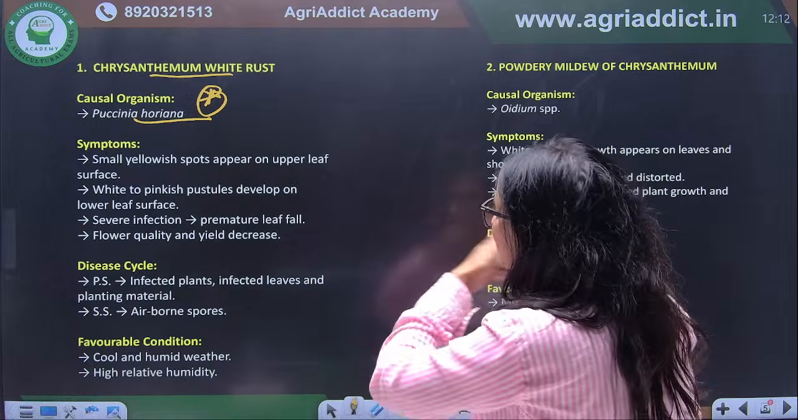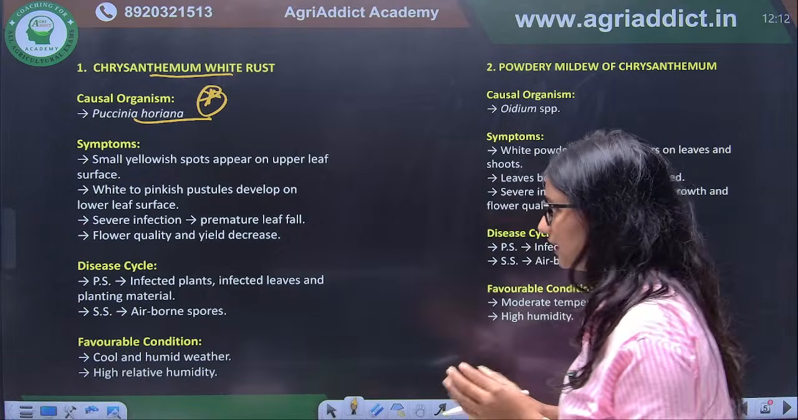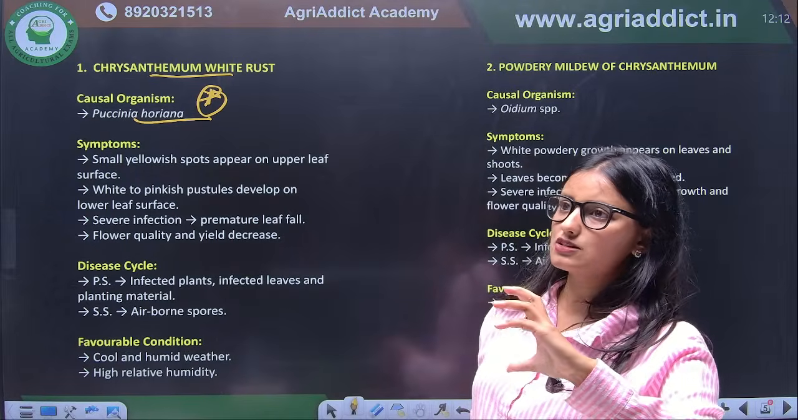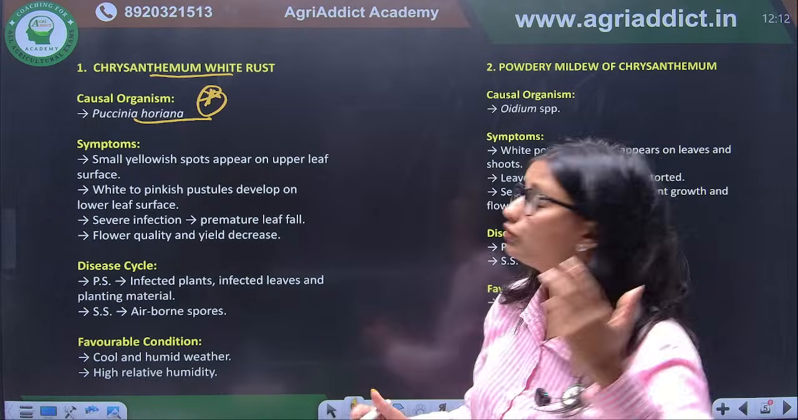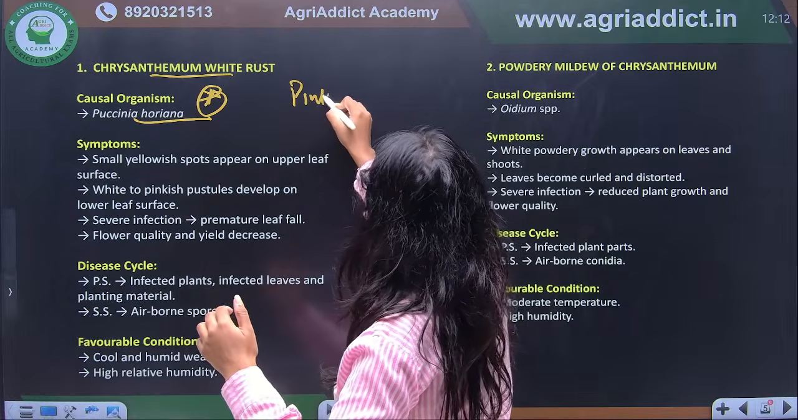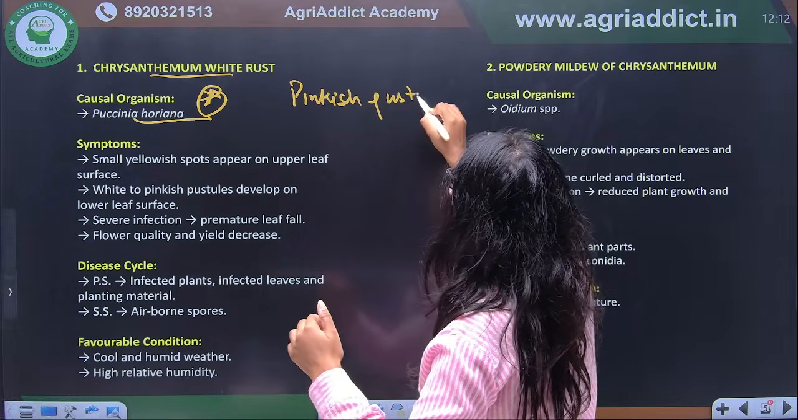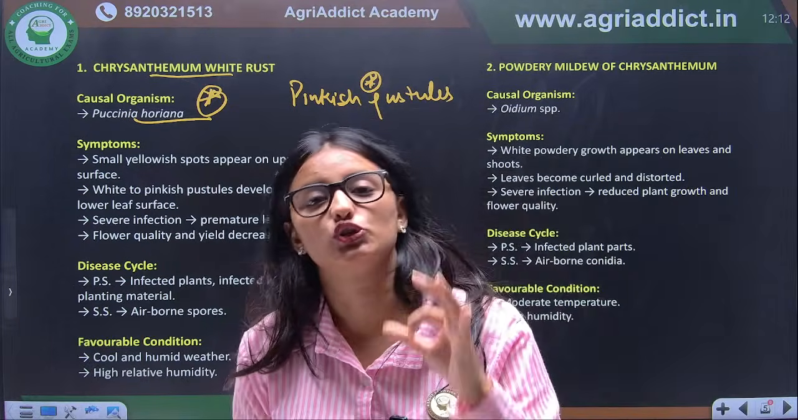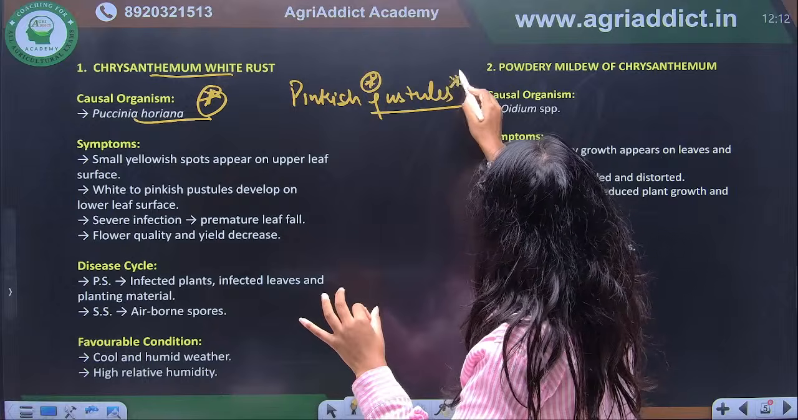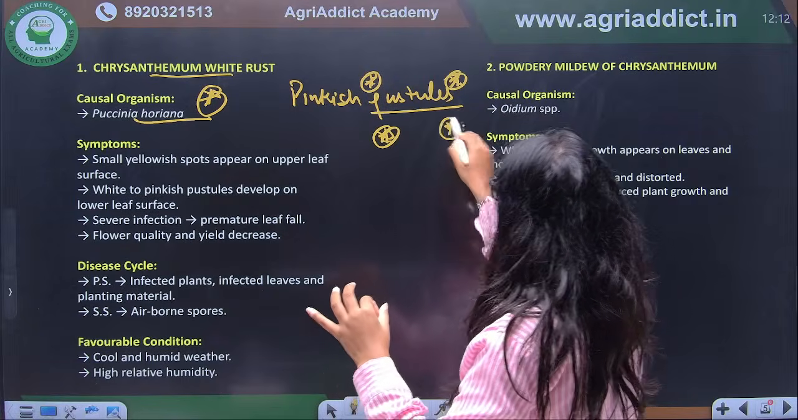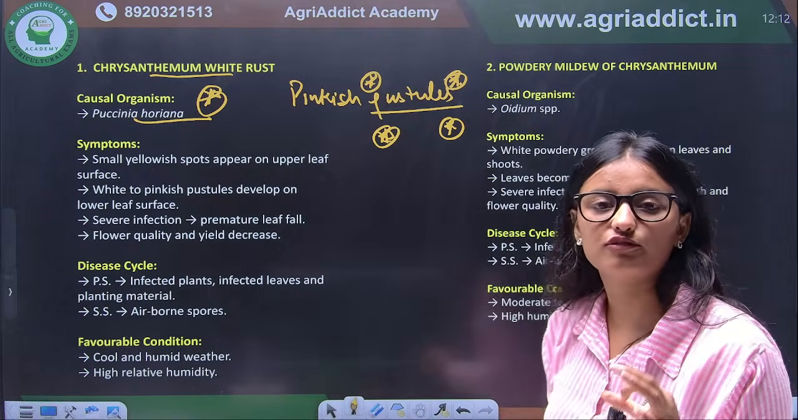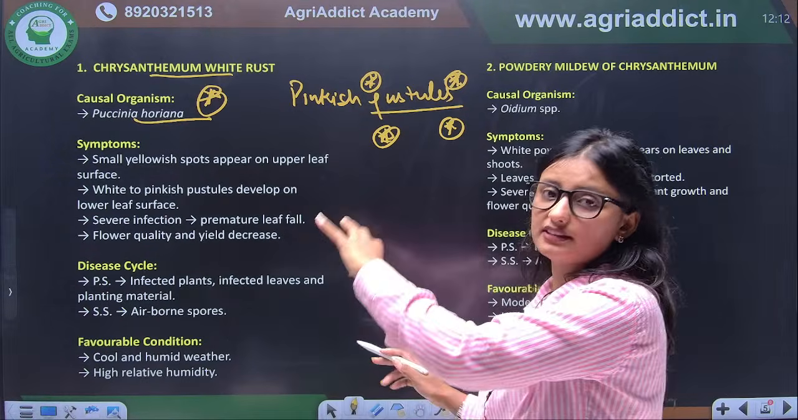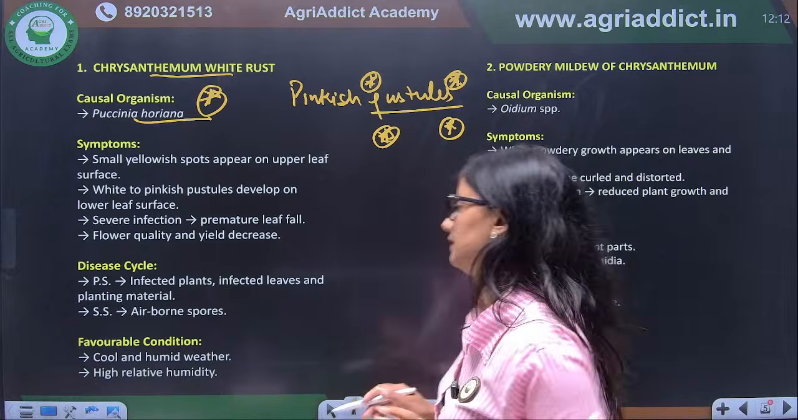Okay. Next we have chrysanthemum white rust. Now, what is the symptom of this chrysanthemum white rust? Since it is called white rust, here there is formation of pinkish pustules. And what is the characteristic symptom of the rust? That is, there is formation of pustules. Pustules will form in case of chrysanthemum rust or any of the rusts, but here the pustule will be pinkish in color.